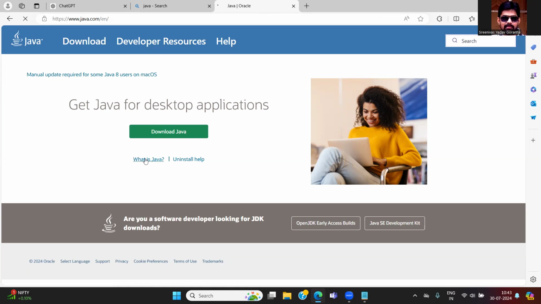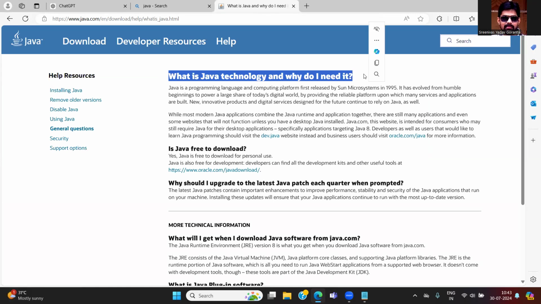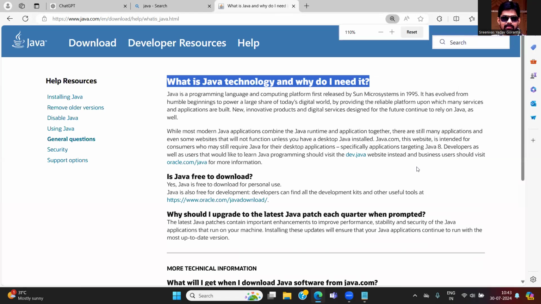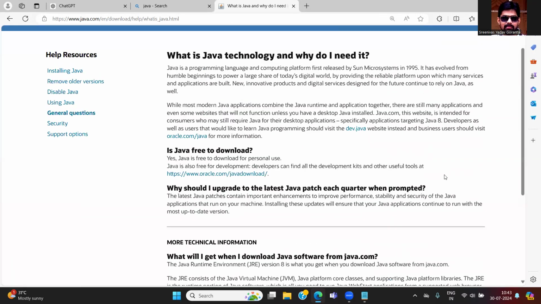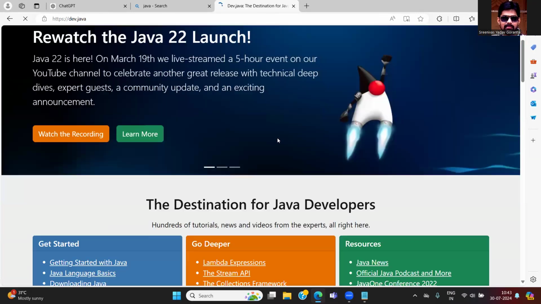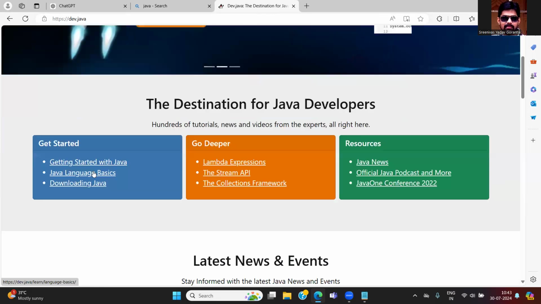Okay, so what is Java and all? When you click on what is Java, they are giving what Java technology is and why you need it. Some theoretical part, some documentation is available. You can search the documentation, and you'll have a lot of developer resources there. Getting started with Java, Java language basics, you can see all these things.